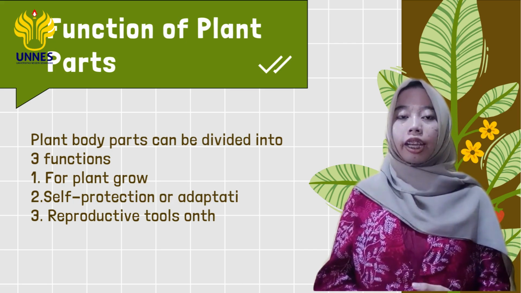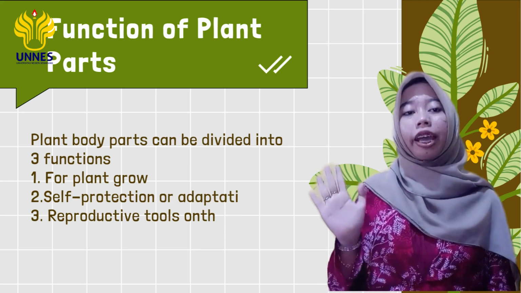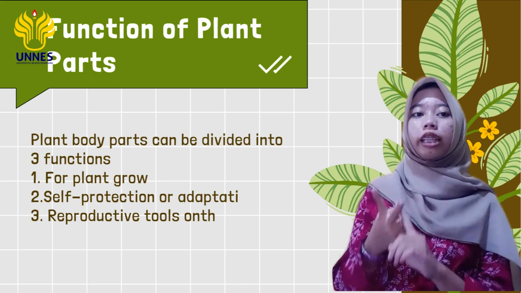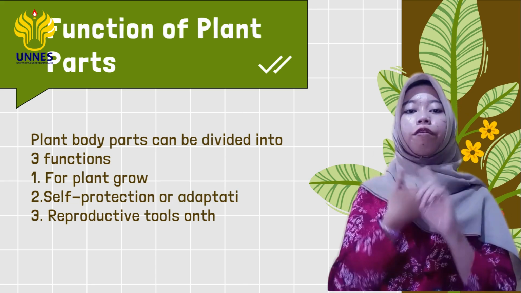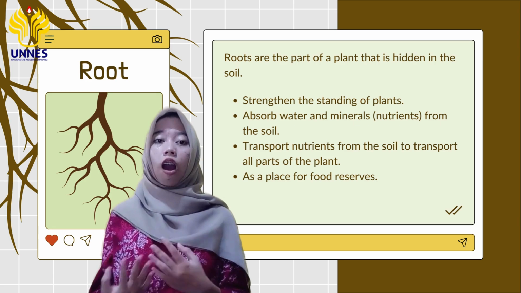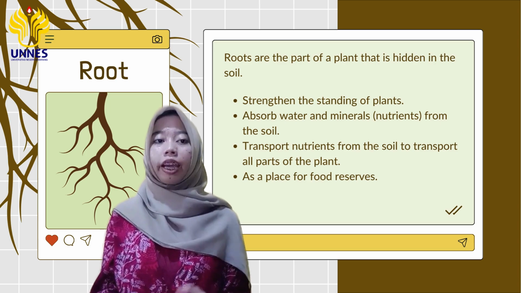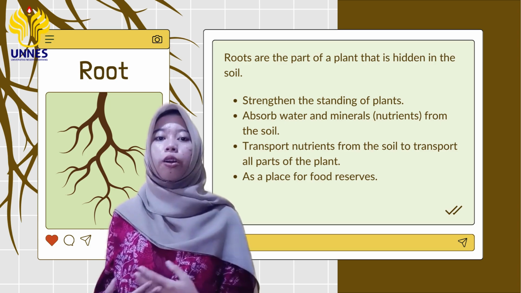Well, next there are 5 types of parts of a plant. There are roots, stems, leaves, flowers, and fruit. Okay, first we will discuss roots. Roots are the part of the plant that is hidden in the soil.